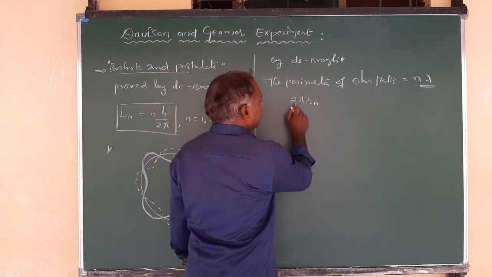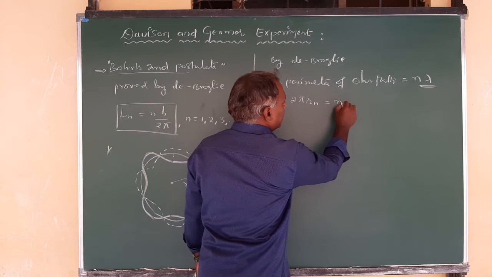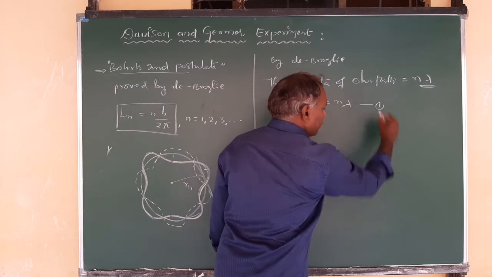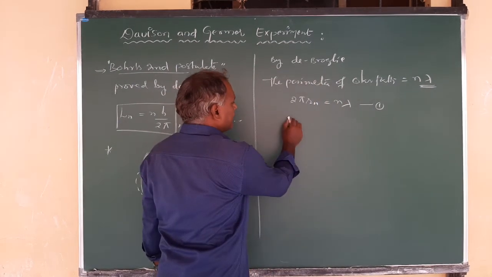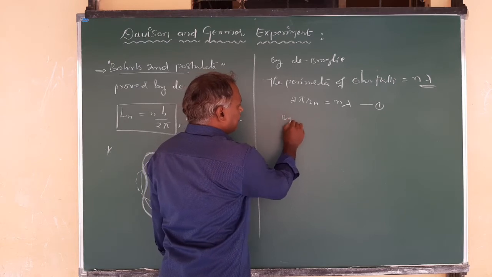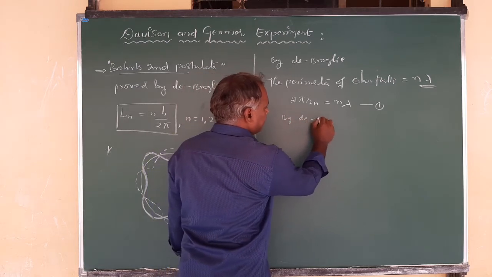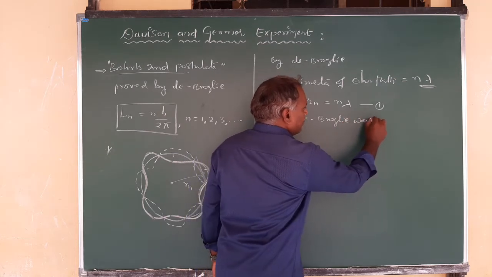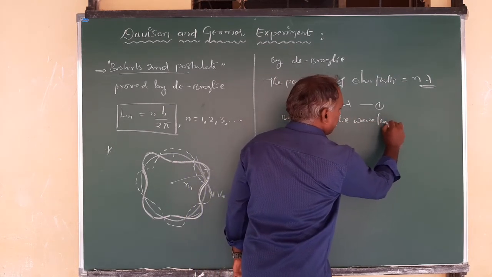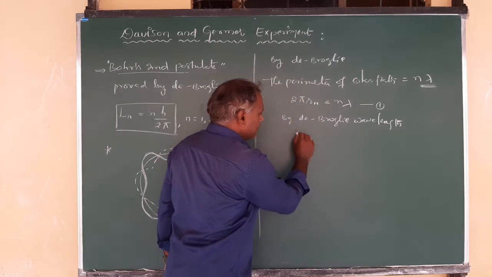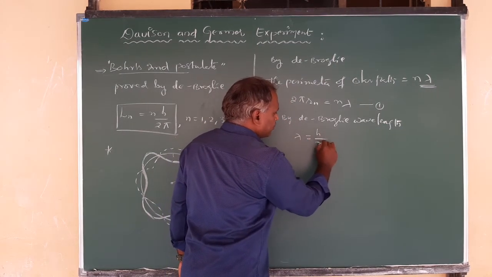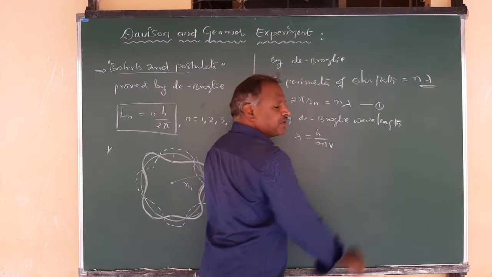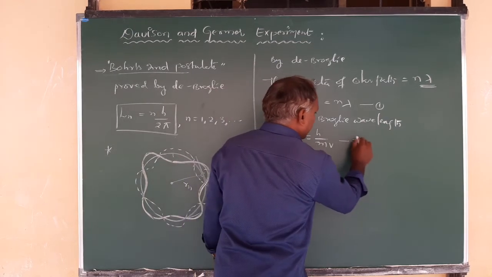Now I can write 2 pi Rn is equal to n times lambda, make it equation 1. But what is lambda? The de Broglie wavelength, lambda is equal to h by p or h by mv. This is the second equation.